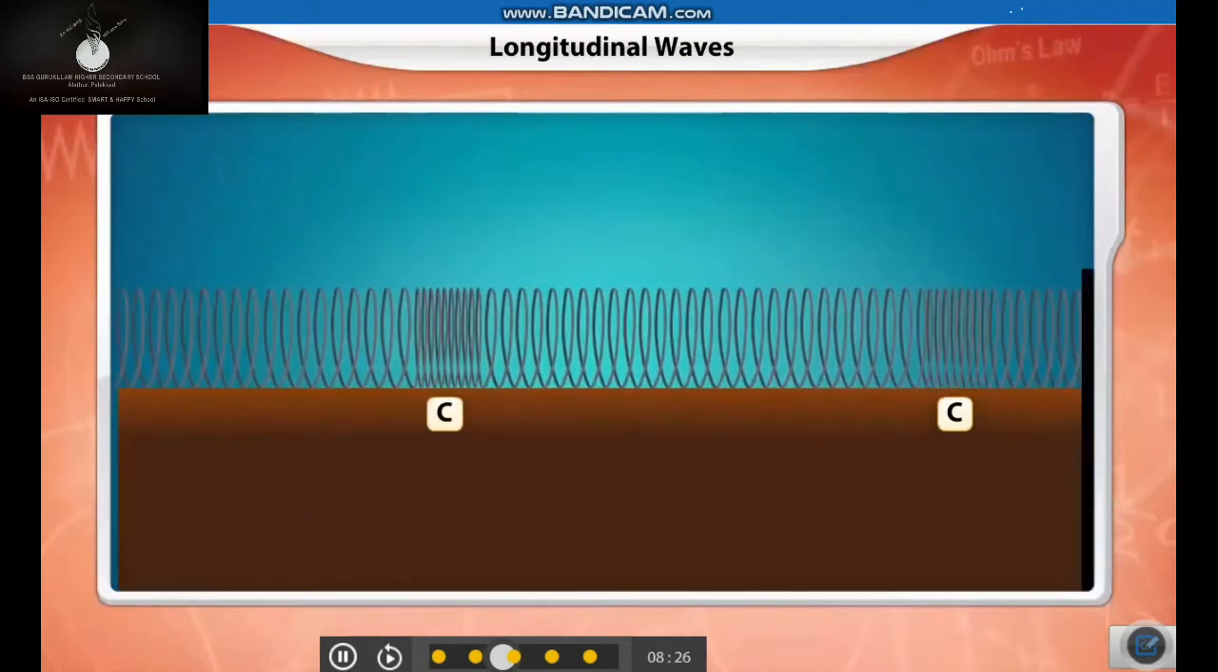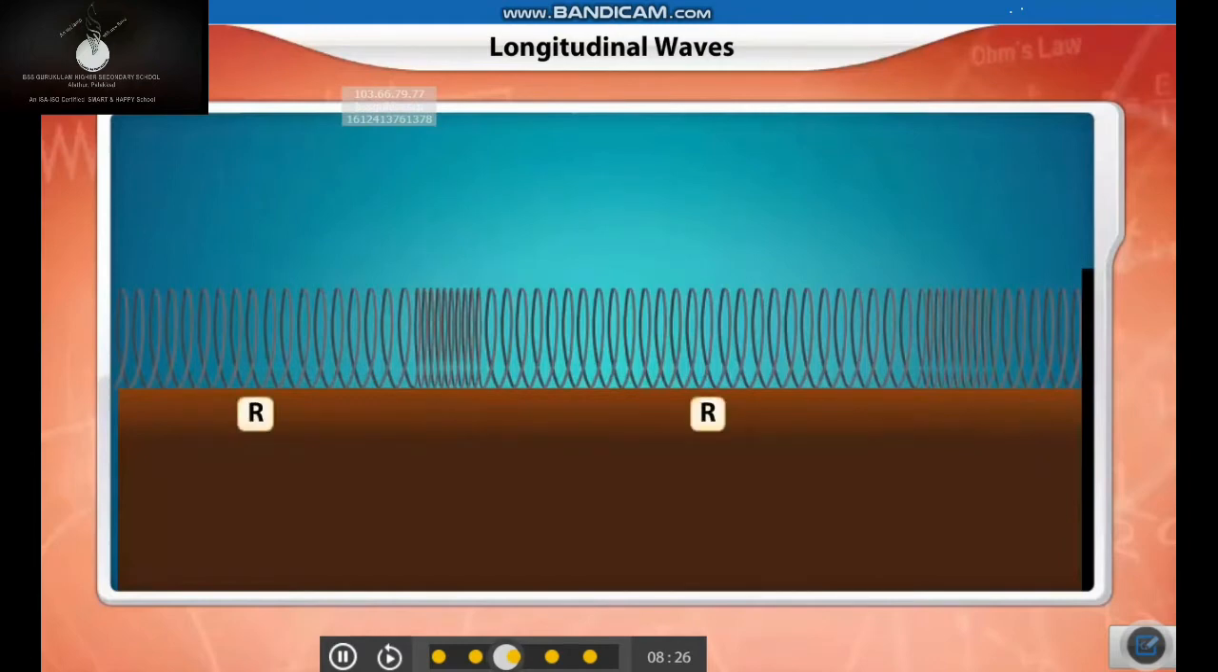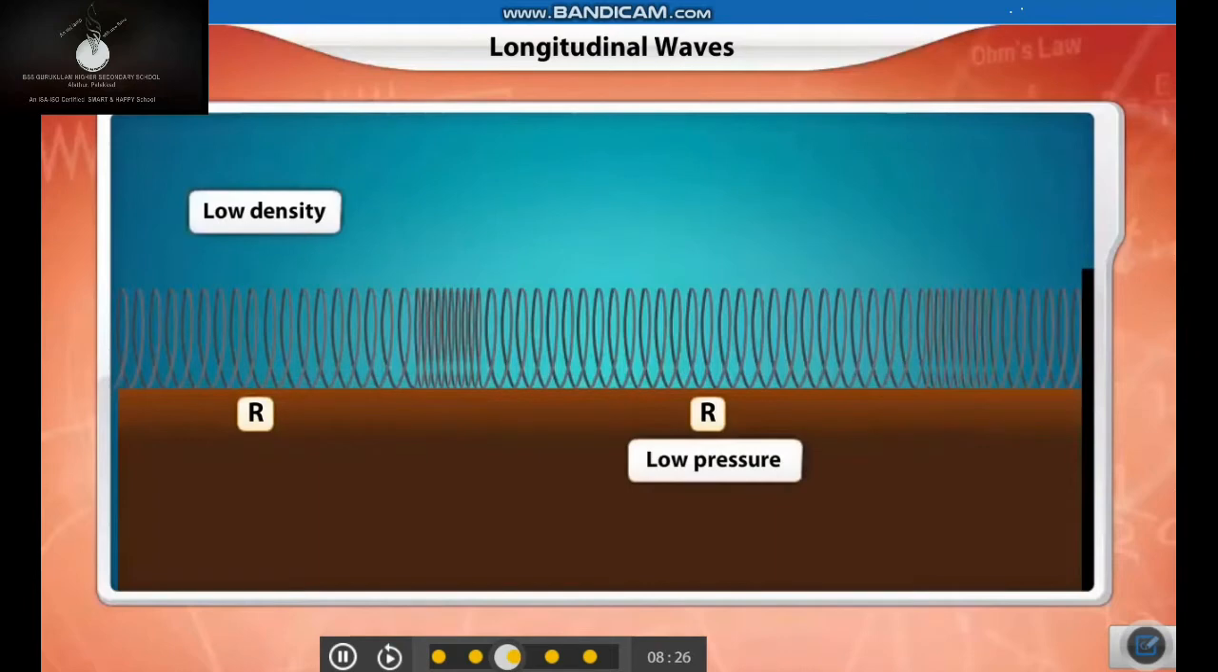Compression represents a region of high density and high pressure in a given part of the medium through which a longitudinal wave initially passes. Rarefaction represents a region of low density and low pressure which succeeds the compression in the same part of the medium.